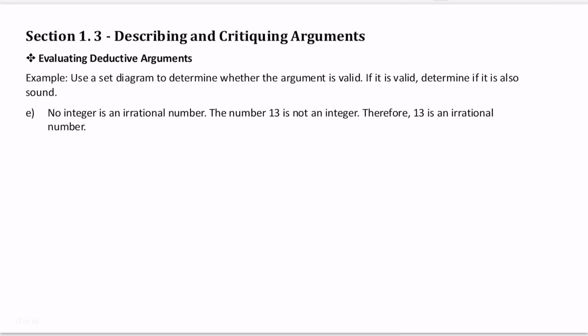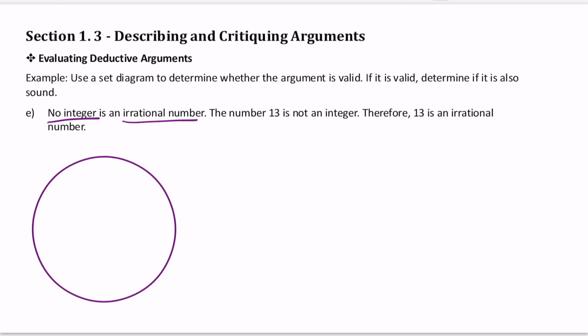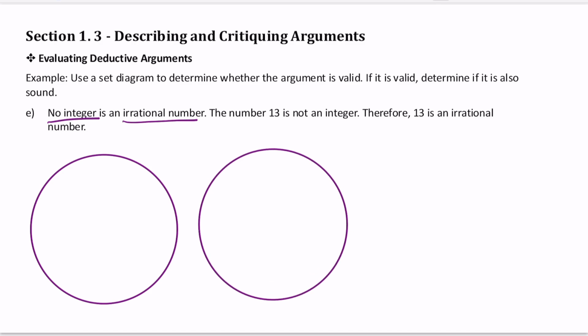E. No integer is an irrational number. The number 13 is not an integer. Therefore, 13 is an irrational number. Since the first premise says that no integers are irrational numbers, we can draw two sets that do not intersect: the set of integers and the set of irrational numbers.